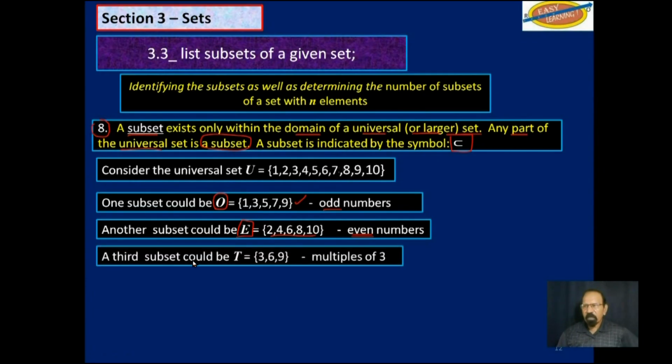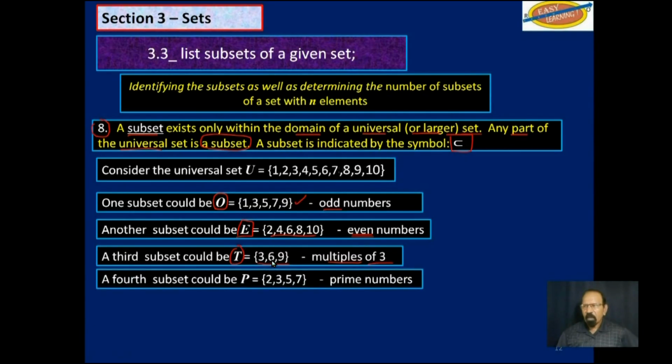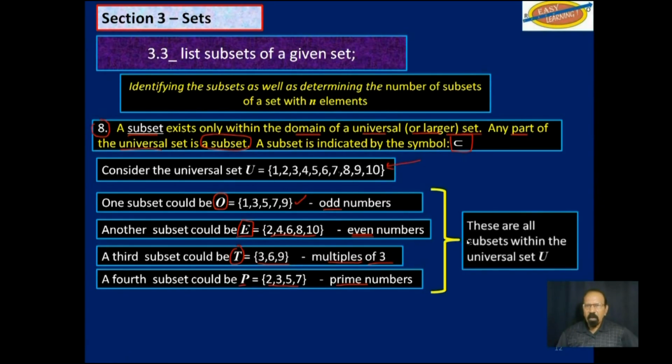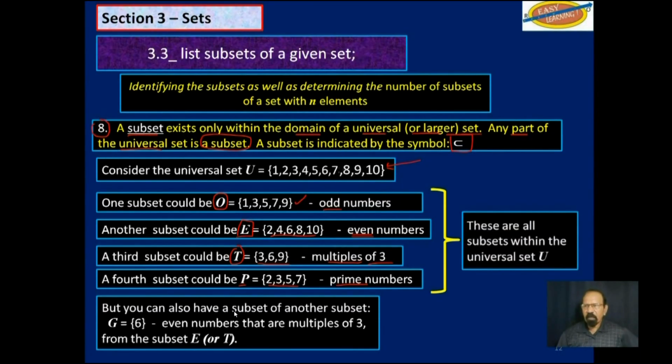A third subset could be T, which would be multiples of 3 in the universal set: 3, 6, and 9. And yet a fourth subset could be P, which would be 2, 3, 5, and 7, and those will be prime numbers in the universal set. These are all subsets within the universal set. Now, you can also have a subset of another subset.